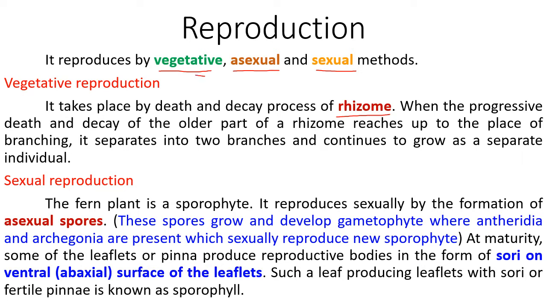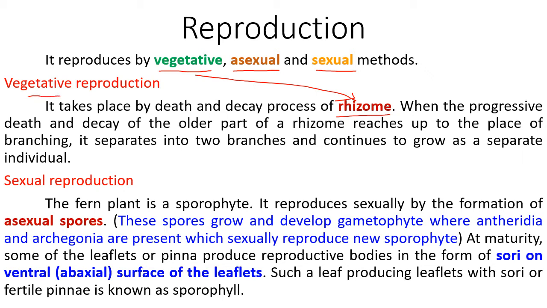This persistent part of the rhizome grows into the new plant, and this way the vegetative reproduction is taking place.